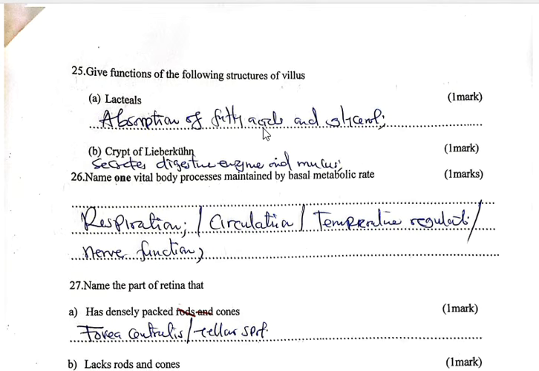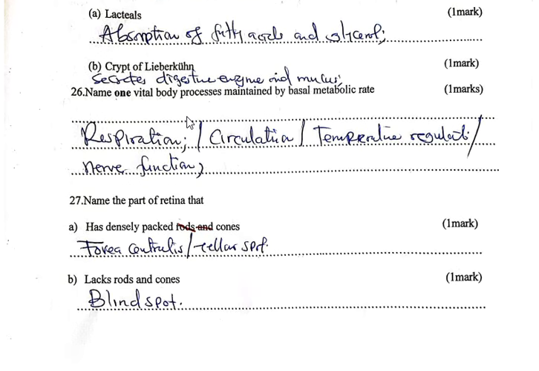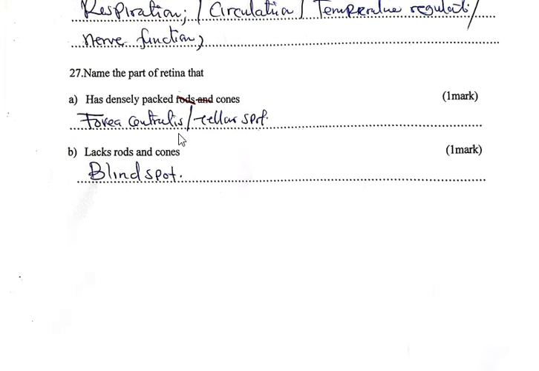Question 26. Name one vital body process maintained by basal metabolic rate, and that is respiration. You can have circulation, you can have temperature regulation, and also nerve function.